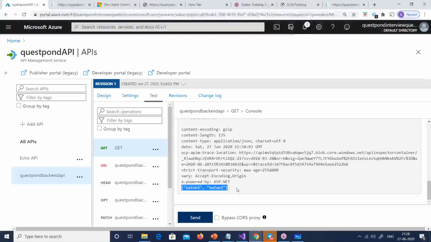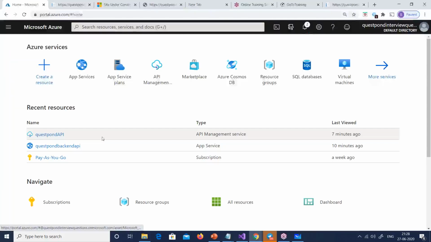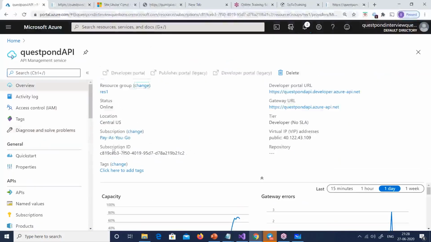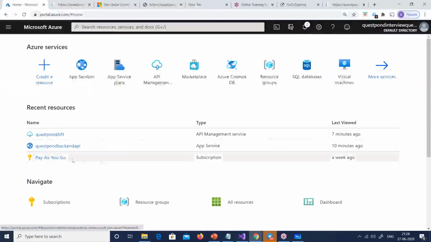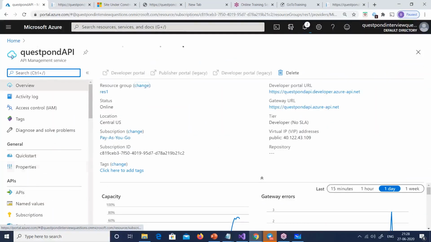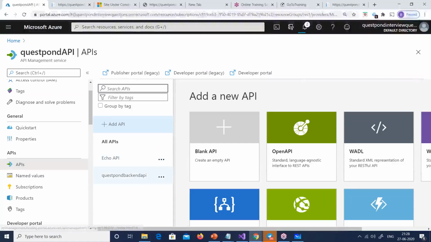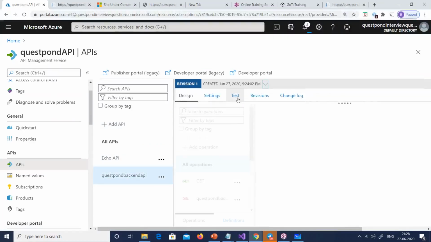So you can see now I'm not getting that error, and also I'm getting value 1 and value 2, right? So good. Our API is all there at the back end. It is working, right? So that's how you add an API. So this is the correspond API, and internally I was able to test it. I went to the API and I was able to test it from here.